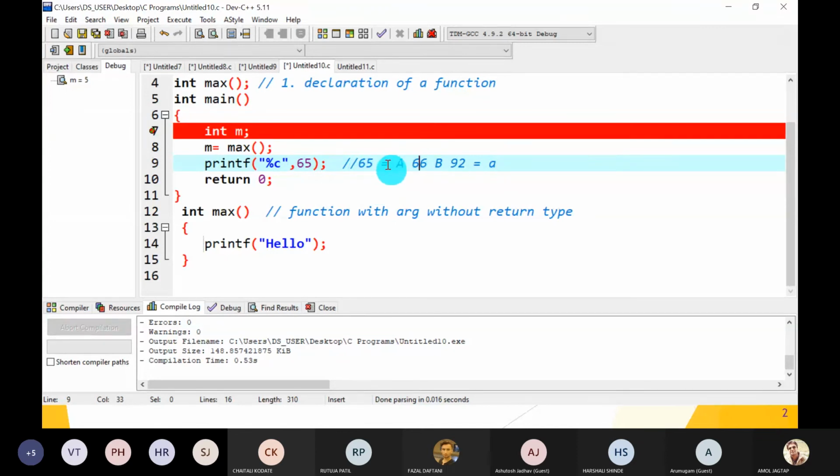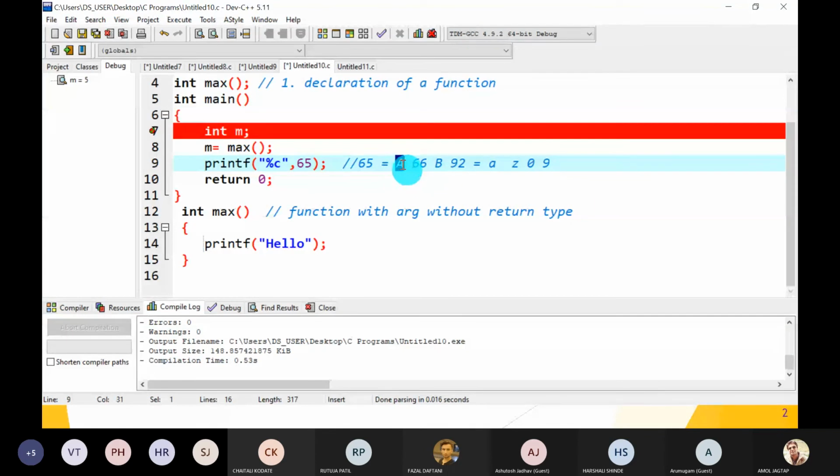Okay, so 65 onwards, and then 97 is the ASCII for small a. From A to Z, ASCII values are there. Then 0 to 9, and before and after that some special characters are there. Their ASCII values are there. ASCII means American Standard Code for Information Interchange.